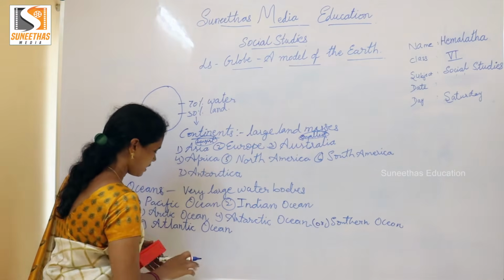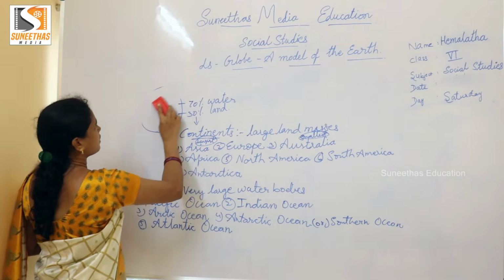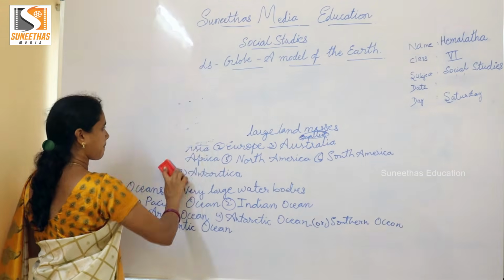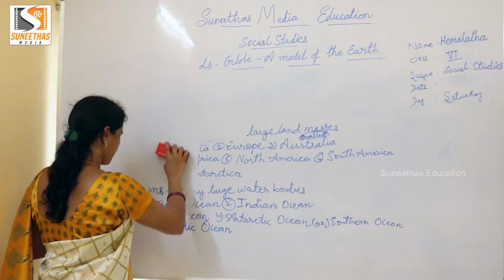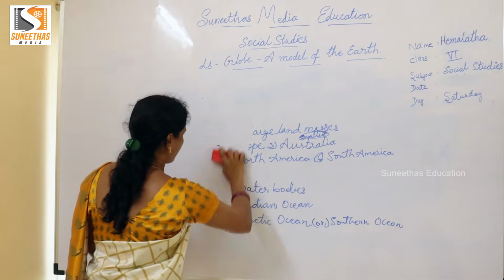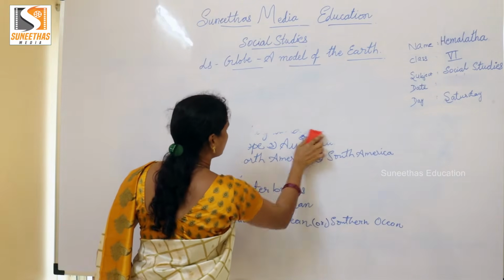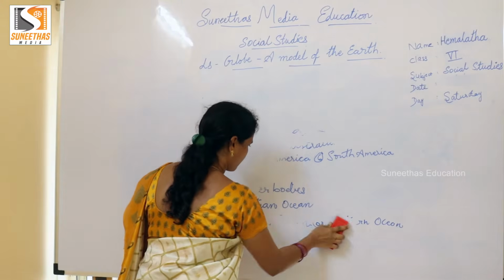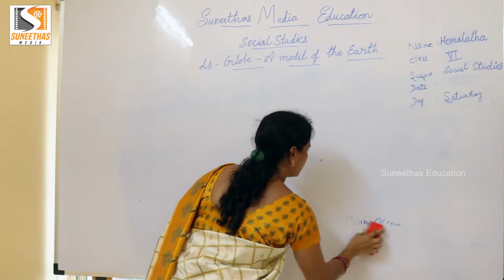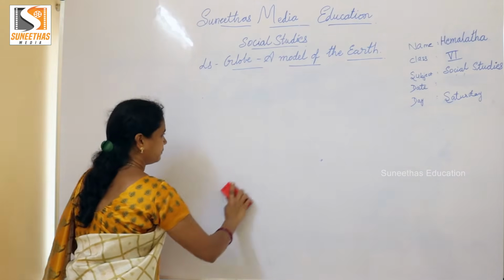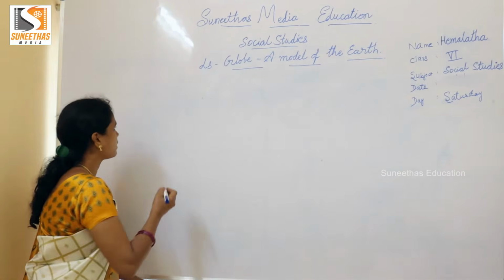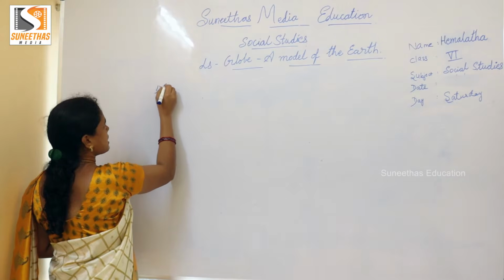Okay, children. Next we'll go to the directions. So in the oceans, the largest ocean is the Pacific Ocean.